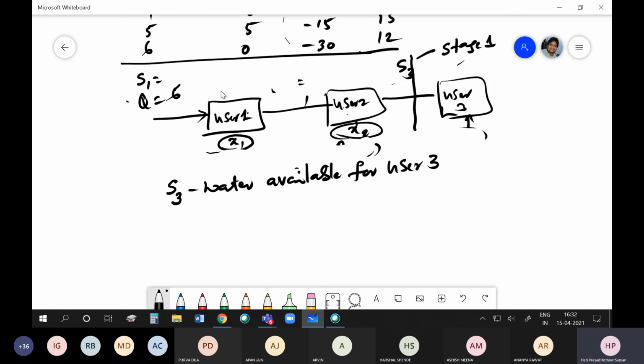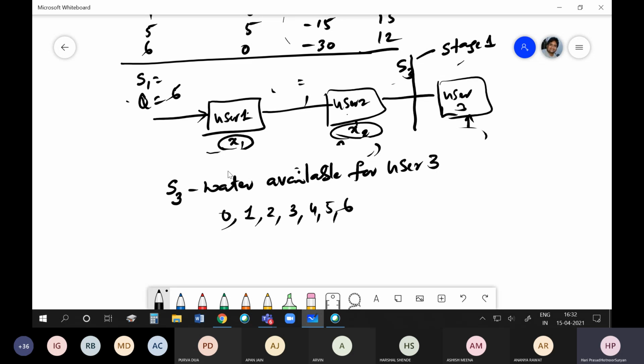That means I can have 0. If I allocate all the 6 units to both user 1 and user 2, user 3 may not get anything. If I allocate 5, I can have 1. So 2, 3, 4, 5, 6. If I don't allocate anything to user 1 and user 2, then user 3 can have all the 6 units.